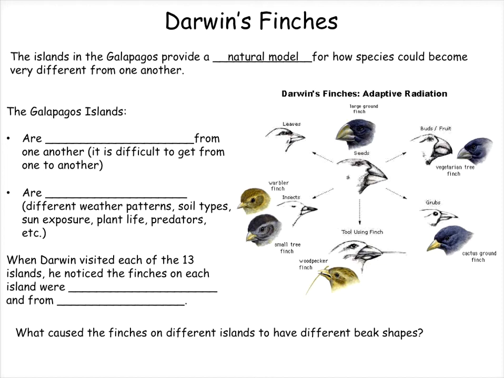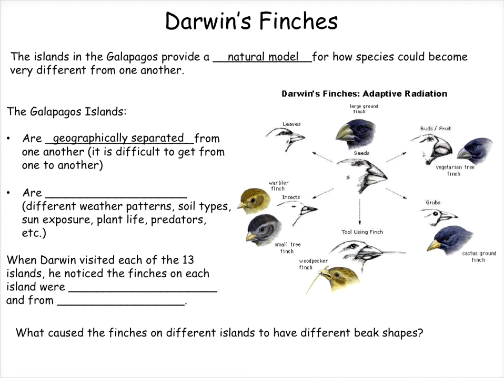There are two features of the Galapagos Islands that make them ideal for studying how species change over time. The first feature is that the Galapagos Islands are geographically separated from one another. In other words, it's difficult to get from one to the other. And thus, if you are a population of organisms on one island, you're essentially stuck there, and you're stuck with the environment on that particular island.